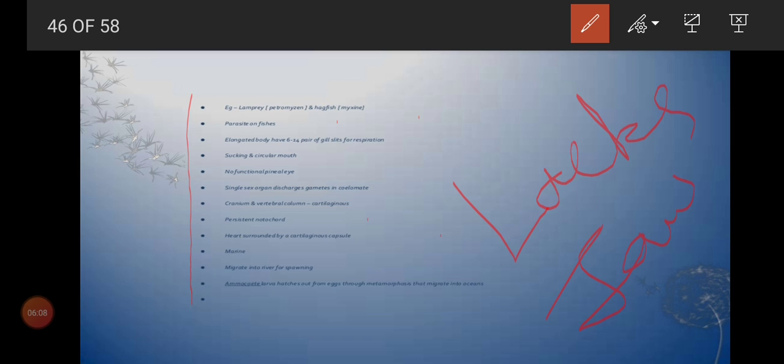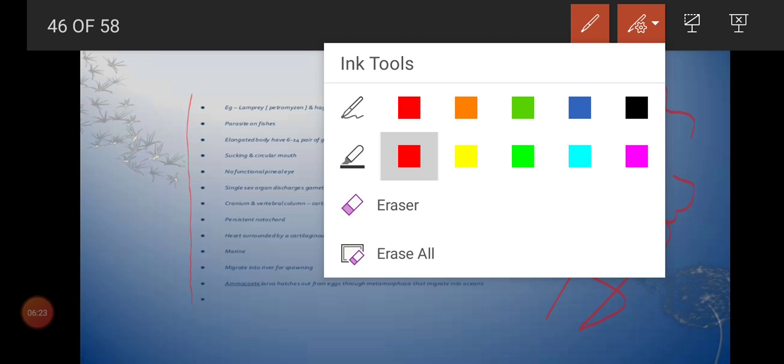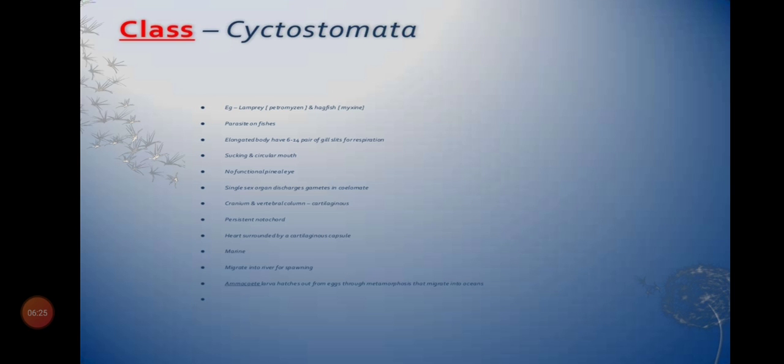Lamprey. The other name for lamprey is Petromyzon, and we can see hagfish. Hagfish is Myxine, Myxine is hagfish. These cyclostomata, sorry, L is missing, cyclo, not cyto. Cyclostomata, these animals don't have a jaw. No upper jaw, no lower jaw.